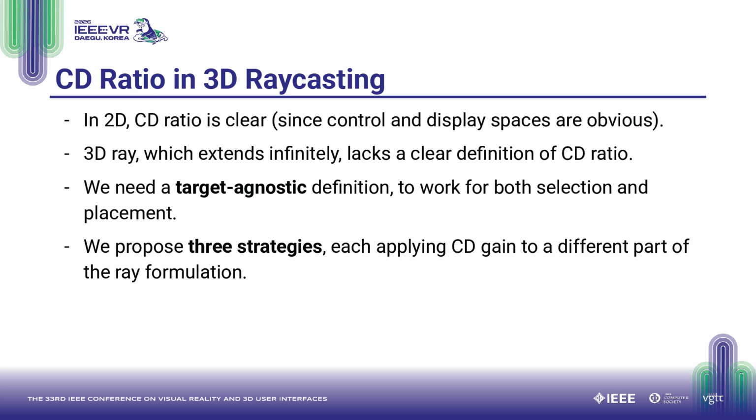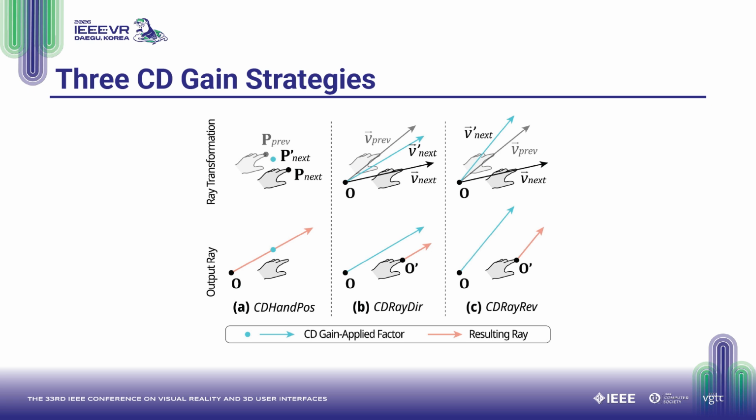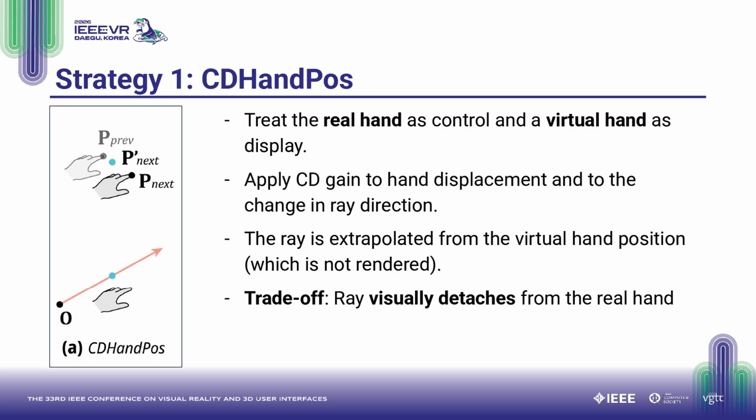To address this, we propose three strategies, each applying CD gain to a different component of the ray formulation. This figure illustrates the three strategies. Let me explain each one. CD hand pose is the most straightforward approach.